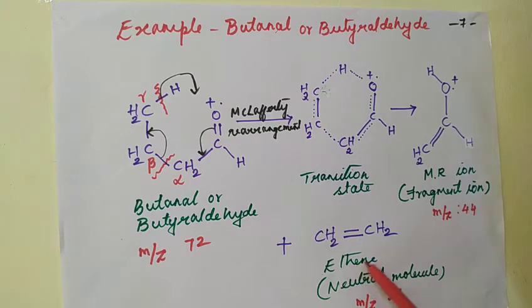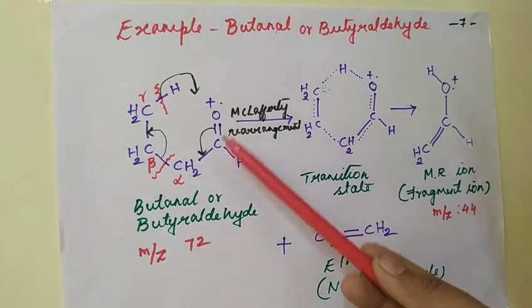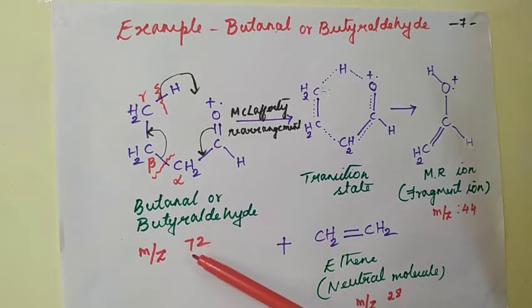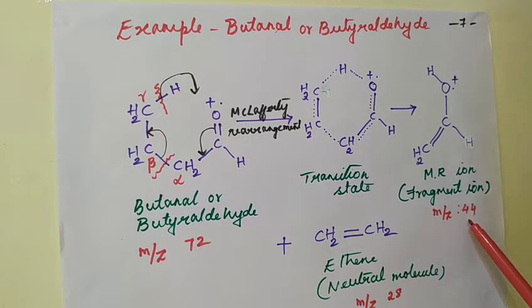Ethene is eliminated as the neutral molecule, which has the m/z value 28. The m/z value of the butyraldehyde is 72, the m/z value of the fragment ion is 44 and the neutral molecule ethene has the m/z value 28.